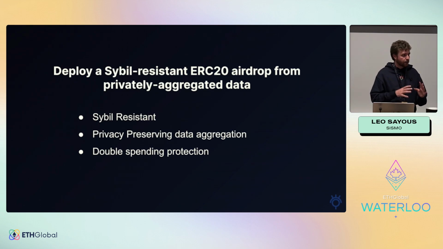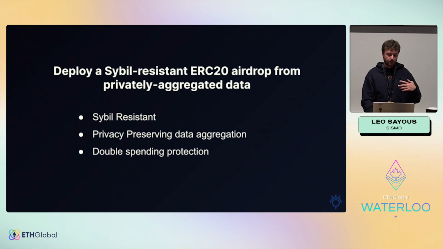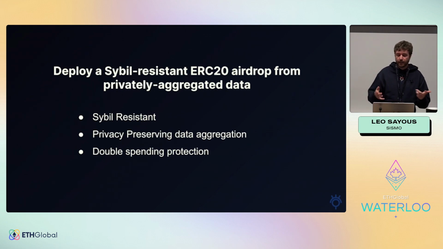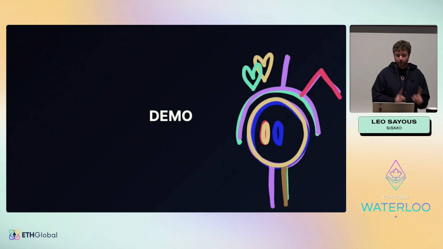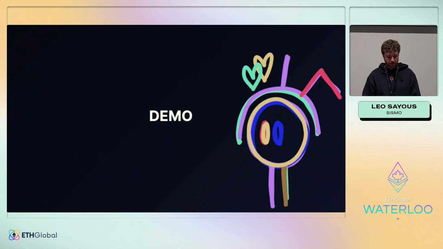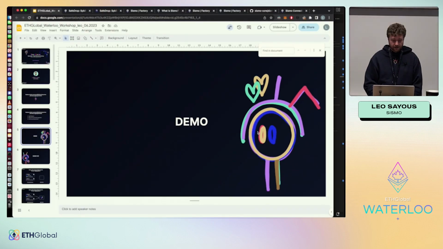So at its core, it will have Sybil-resistant, privacy-preserving data aggregation, so aggregation of data from your very private wallet, your public ENS, GitHub account, Twitter account, and stuff like that, without linking these accounts. And at the end, you will have double spending protection to avoid being able to mint this token a lot of different times. So I propose to enter directly into the demo so you understand what happens. Let's go.